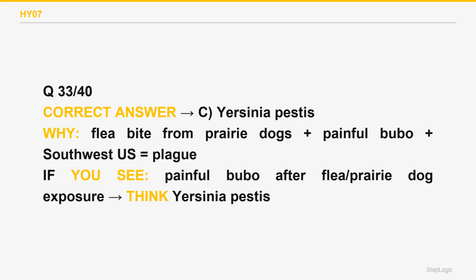Bartonella henselae causes tender adenopathy too, but from a cat scratch, not flea bites off prairie dogs. Choice A wrong. Francisella tularensis causes adenopathy with an inoculation ulcer from rabbits and ticks, not the flea-borne painful bubo of plague. Choice B wrong. This is Yersinia pestis.